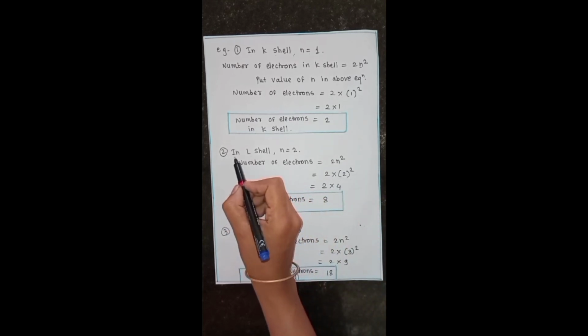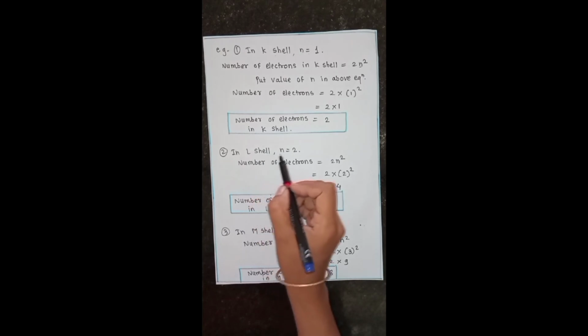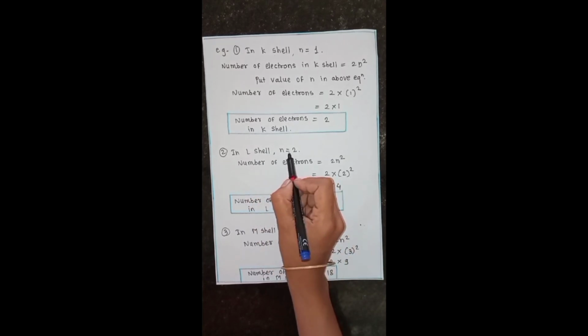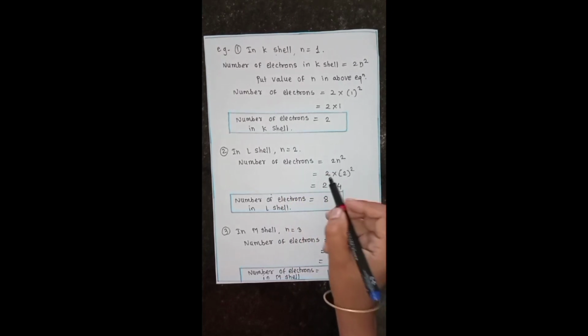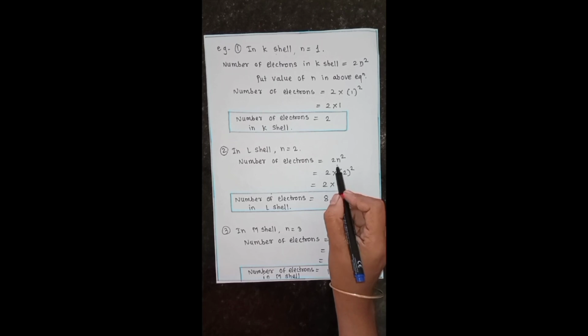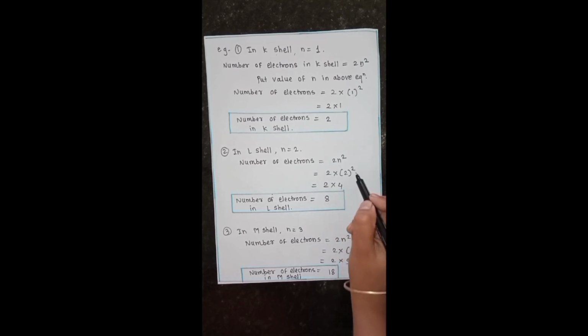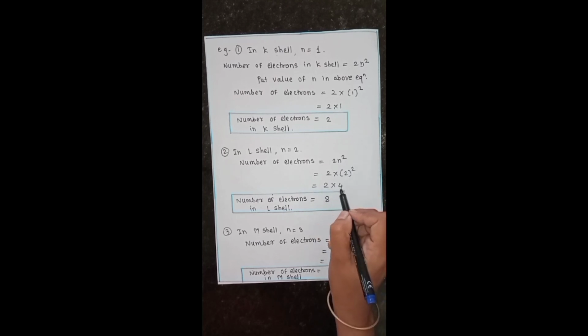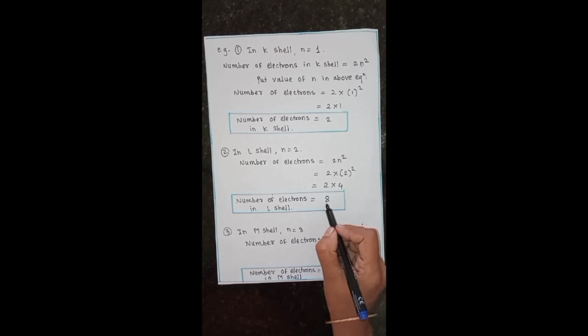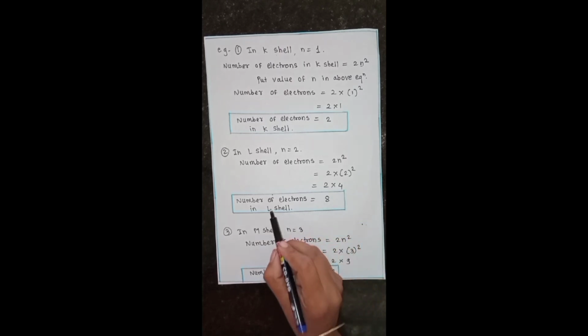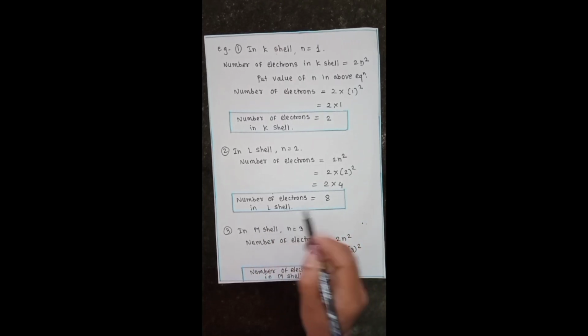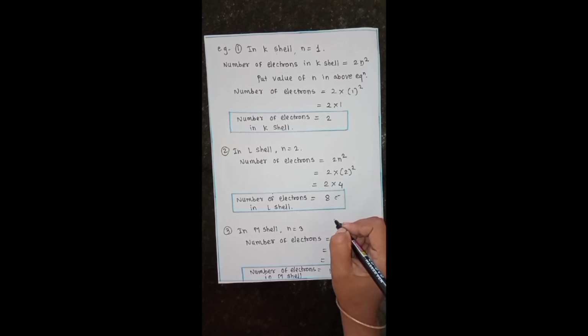Next we calculate the electrons in the L shell. We already know the principal quantum number of the L shell is 2. The formula is 2n square. Put the value of n: 2 into 2 square. The square of 2 is 4, so the equation is 2 into 4, and the answer is 8. So the number of electrons present in the L shell is 8.